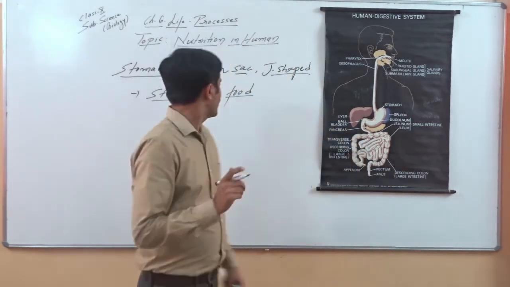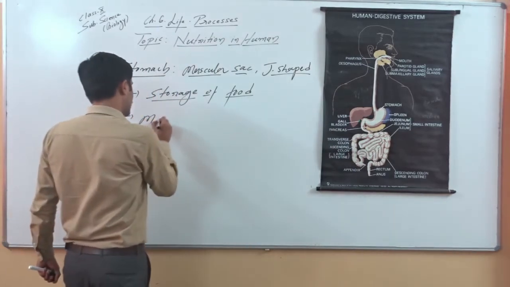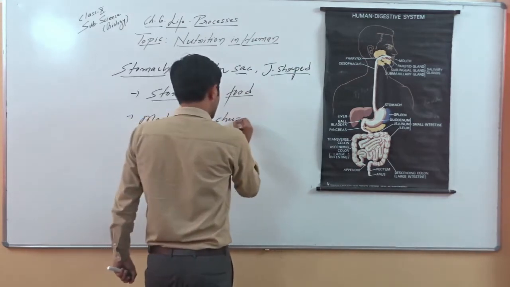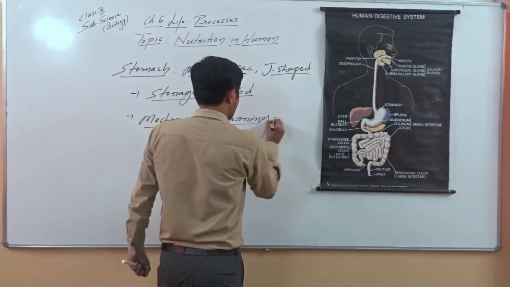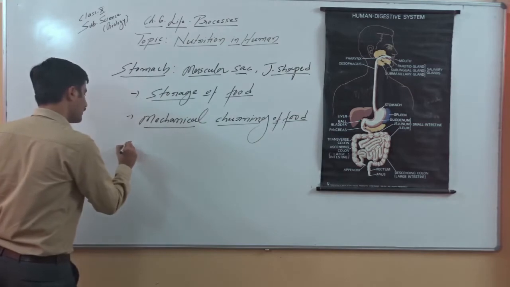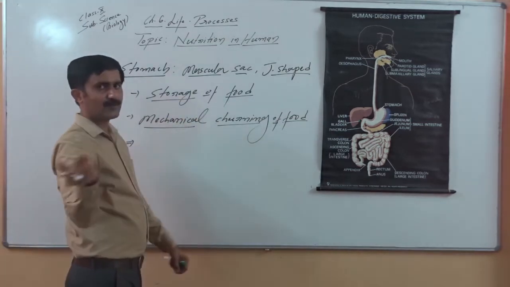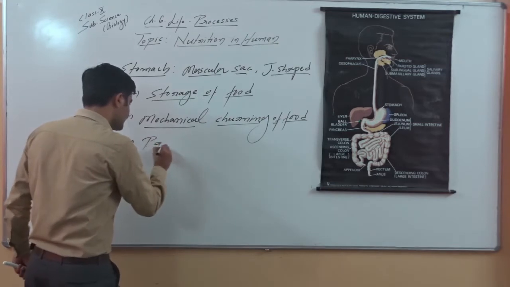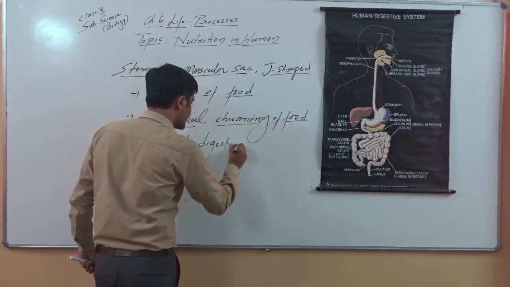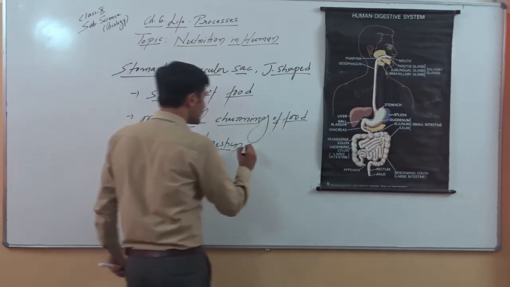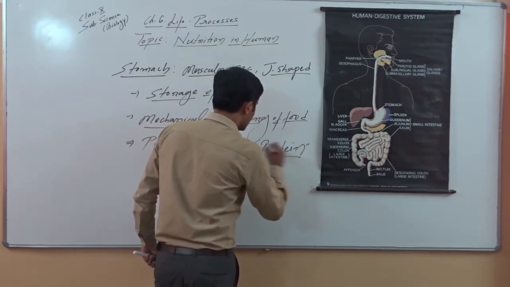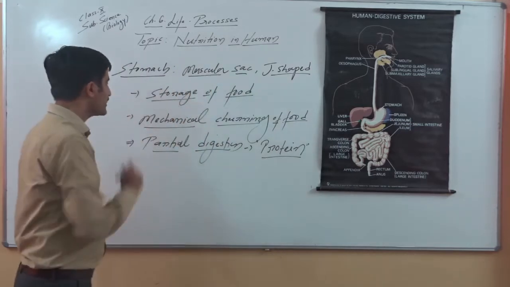Besides storage, the stomach also helps in mechanical churning of food, right? This mechanical churning of food along with digestion is called partial digestion. Here the partial digestion of food takes place. The component of food digested here is, remember, protein. The protein part of our food gets digested in the stomach.